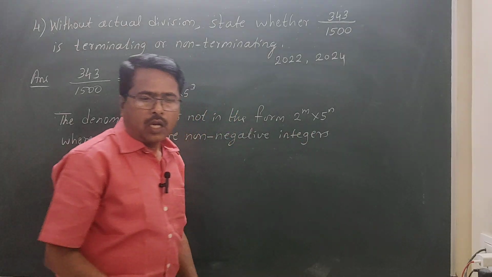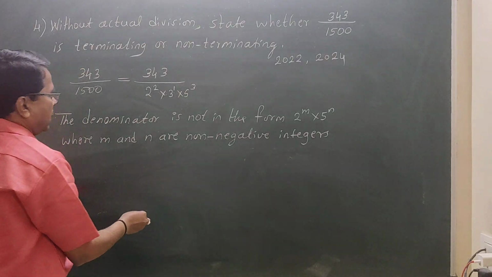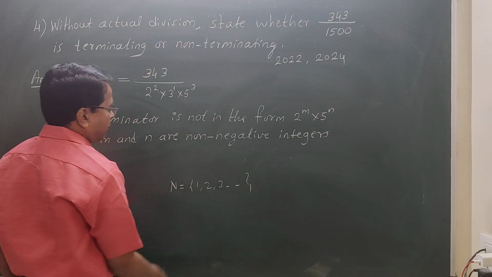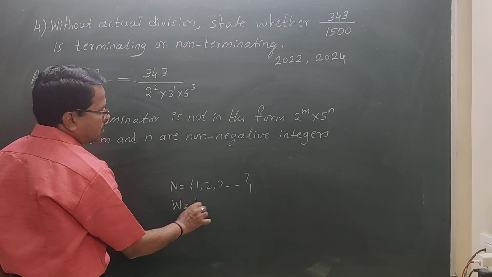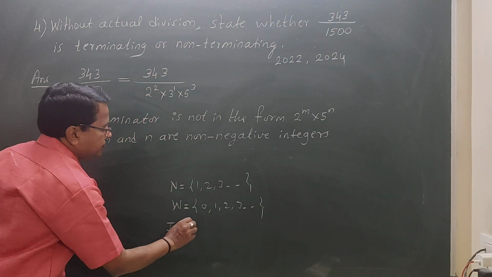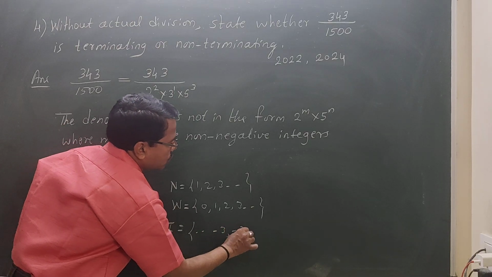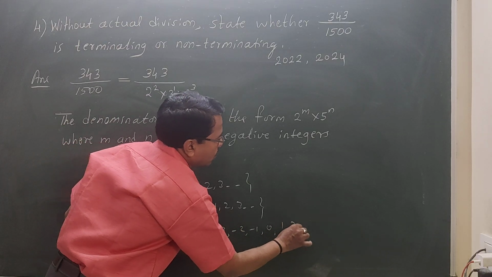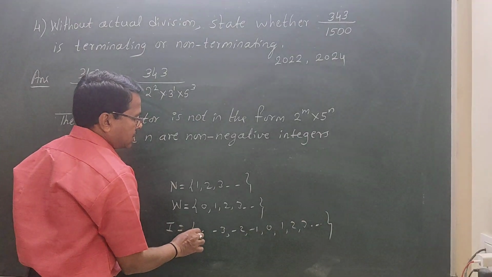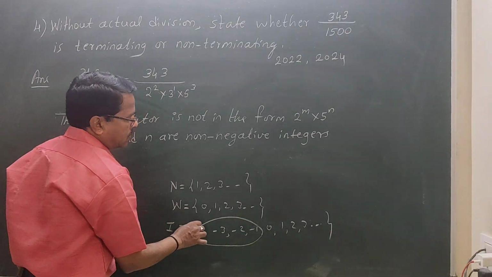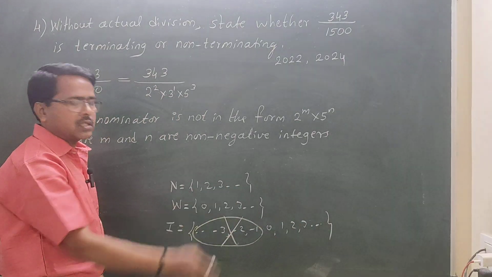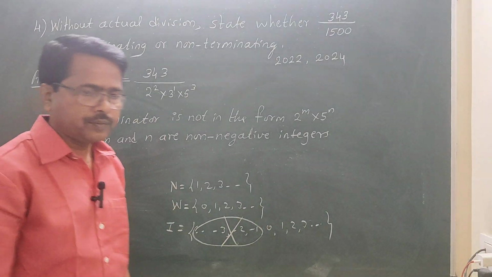Non-negative integer meaning, students, for example, natural numbers start with 1, 2, 3 and so on. Whole numbers: 0, 1, 2, 3 and so on. Integers: -3, -2, -1, 0, 1, 2, 3 and so on. If I say non-negative integers, leave these negative integers, remaining means 0, 1, 2, 3, 4. Non-negative means whole numbers, means 0 also comes there.